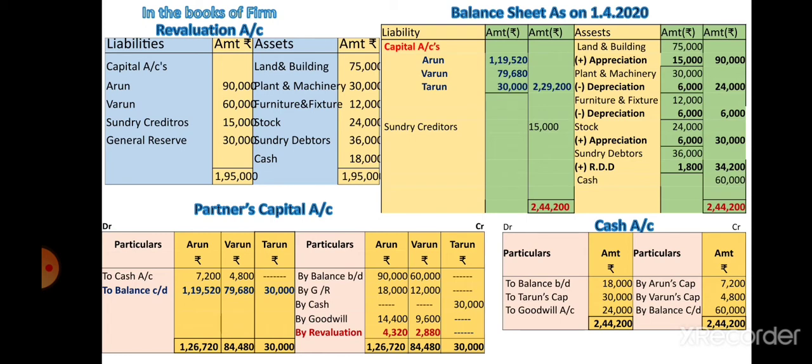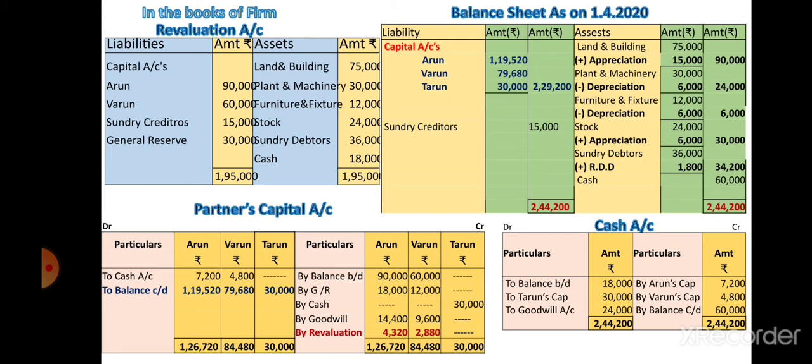On the credit side, rupees 90,000 and rupees 60,000 respectively. Then creditors on the liability side.